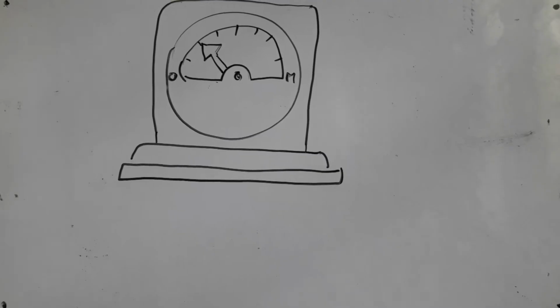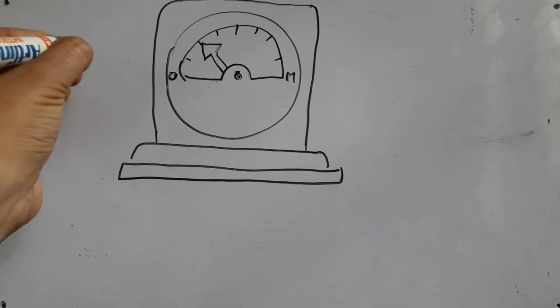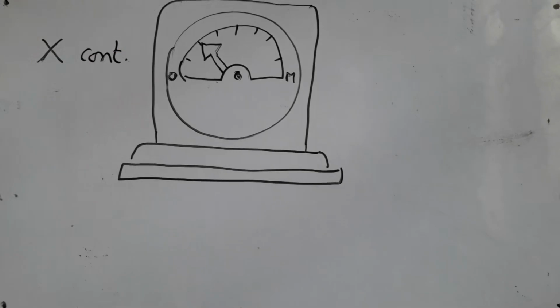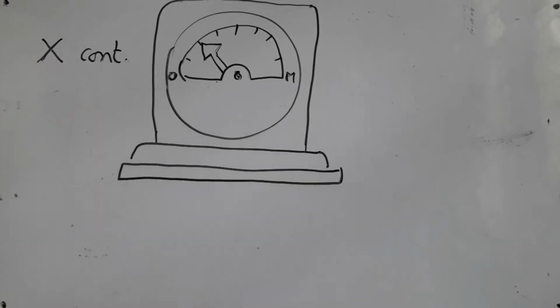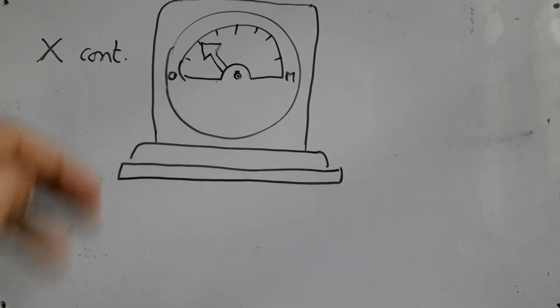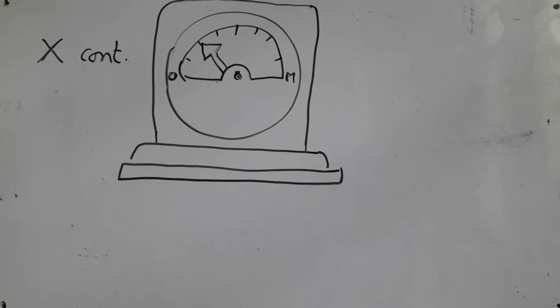Suppose we are trying to measure some quantity using a meter like this. Now the quantity that we are trying to measure is X, and that is given to be a continuous quantity, a continuous random variable. What do I mean by this? I take a random object and put it inside the machine and I measure this variable for that object. Maybe I am taking some random piece of stone and trying to measure its weight. So in that case, X is random because the object for which I am measuring it is chosen randomly.